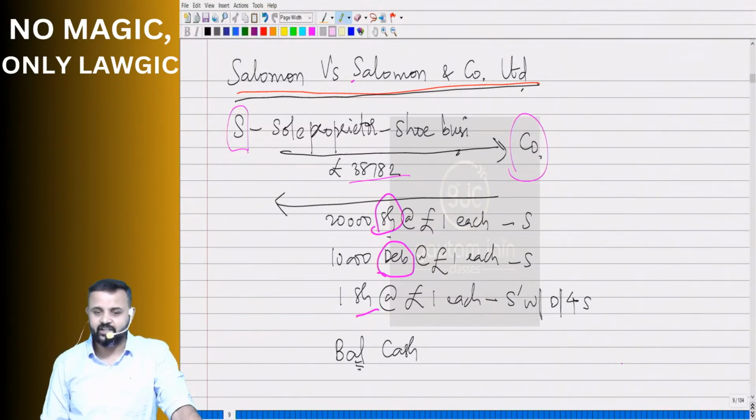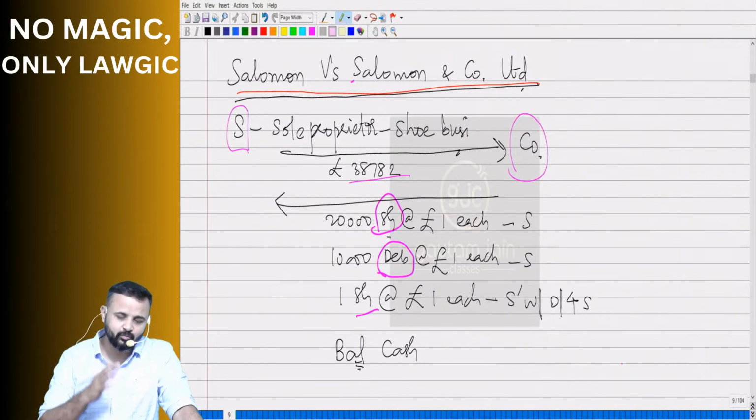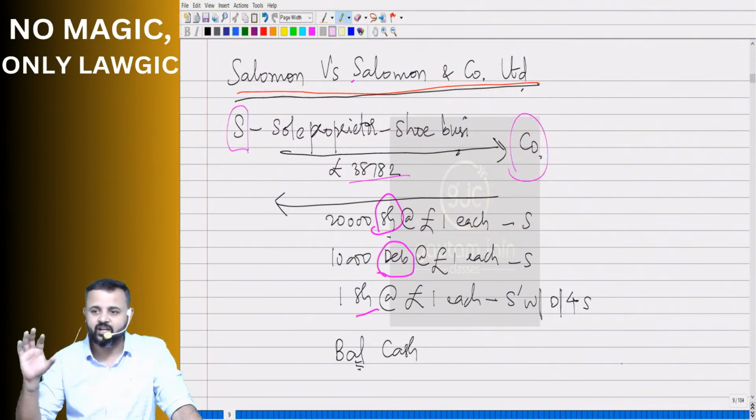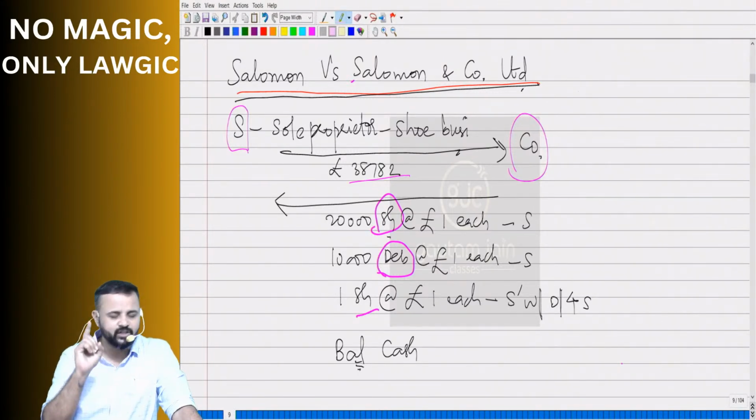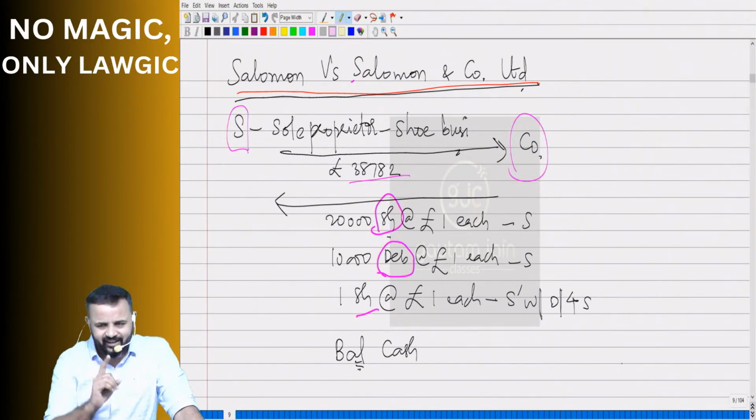When he decided that he should convert his business, which is a sole proprietorship, into company form, what did he do? He got the company incorporated. And how many shares were given by the company to Salmon? 20,000 shares of £1 each. Then 10,000 debentures of £1 each were also given to Salmon. One share each, you can say, was given to his wife. Okay, and he had only one wife.